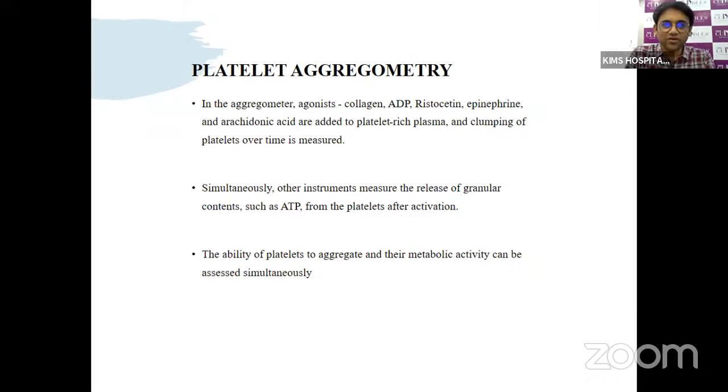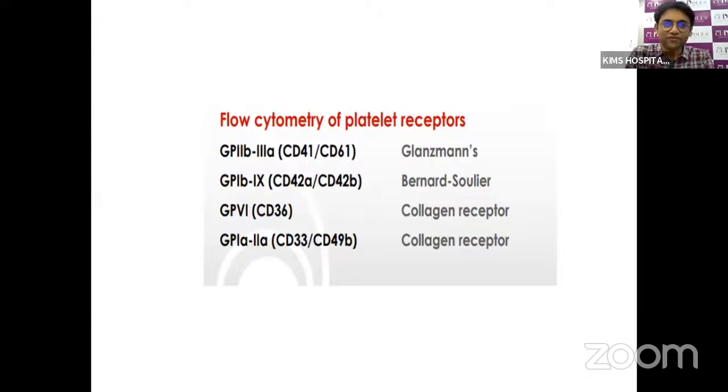Then we have platelet aggregometry. In aggregometry, various agonists are added to the platelet-rich plasma, and the clumping of the platelets over time is measured. Simultaneously, other instruments measure the release of granular content such as ATP from the platelet after activation. So the ability of the platelet to aggregate and their metabolic activity can be assessed simultaneously by using platelet aggregometry. Then we can see flow cytometry.